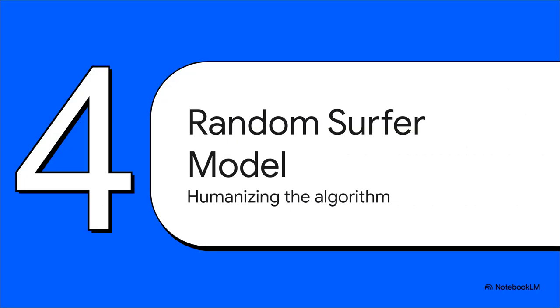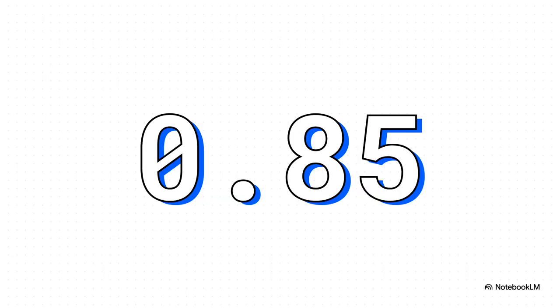Which brings us to Section 4, the random surfer model. Time to humanize the algorithm. Websites are built for human beings, right? So we have to humanize the math and look at how actual user behavior impacts these mathematical scores.